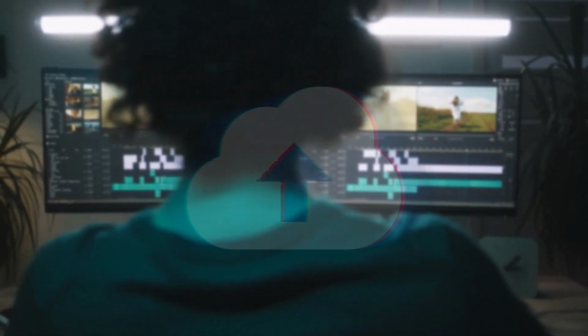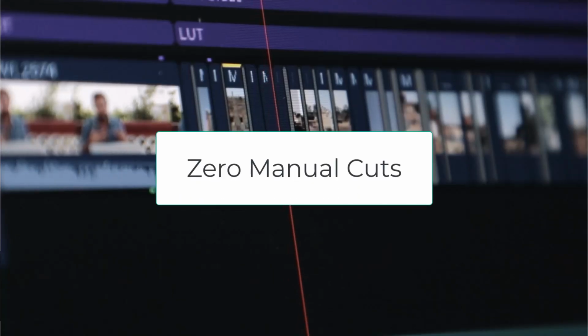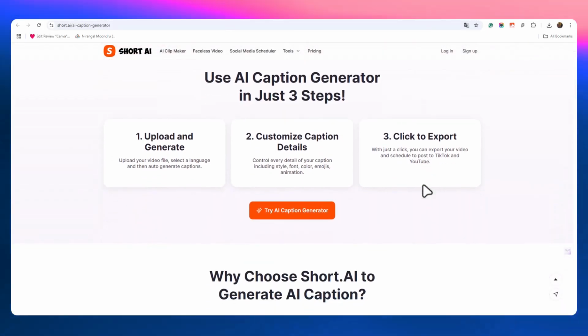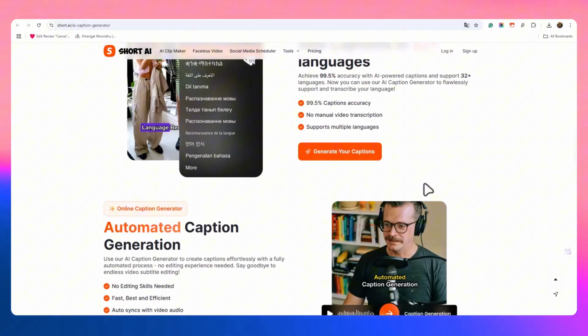Auto clip. Drop in your full video and it slices out the best moments for TikTok, Reels and YouTube Shorts. Zero manual cuts. Captions. One click adds bright, dynamic text in 30+ languages so viewers stay hooked even on mute.